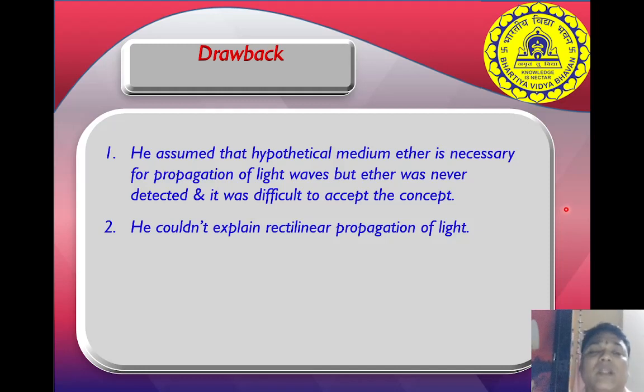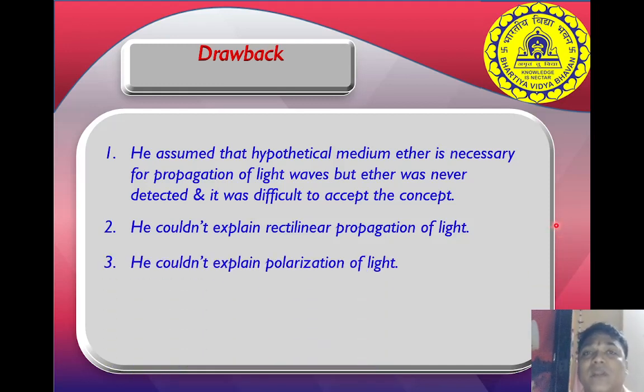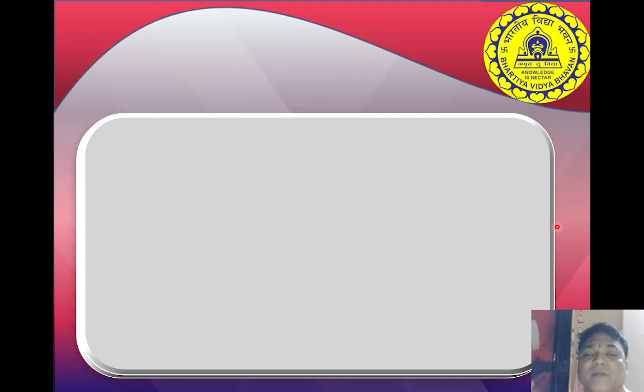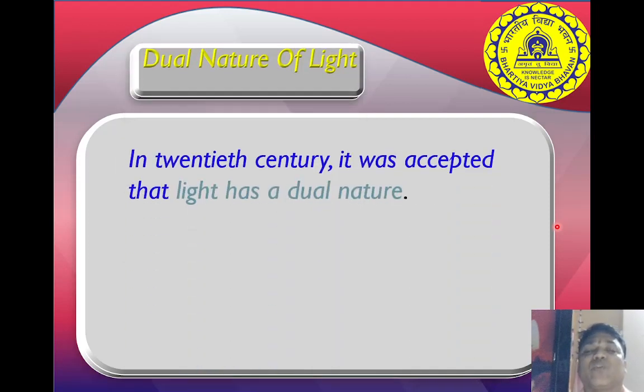Huygens could not explain the rectilinear propagation of light. Rectilinear means what? Light travels in a straight line. That he could not explain, and he could not explain the polarization of light and the dual nature of light.